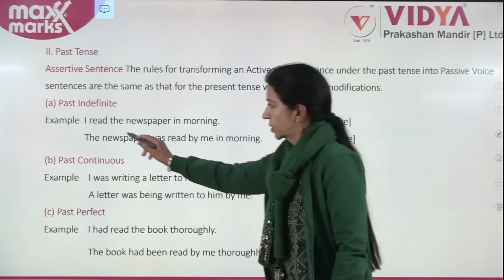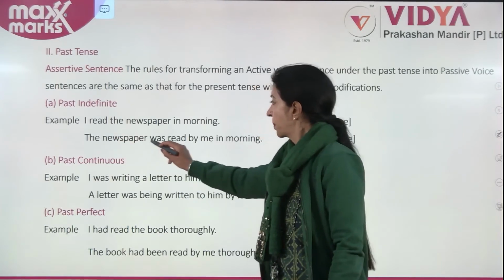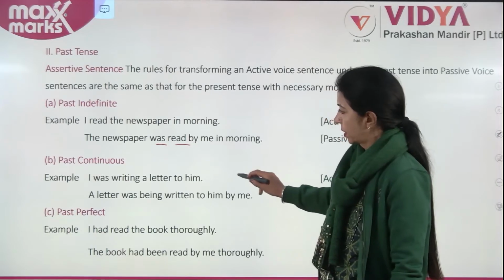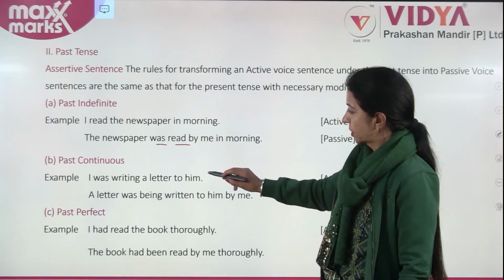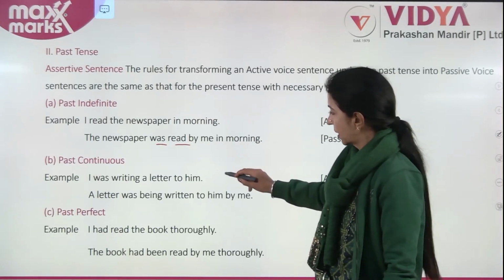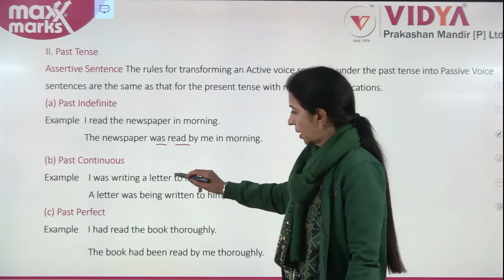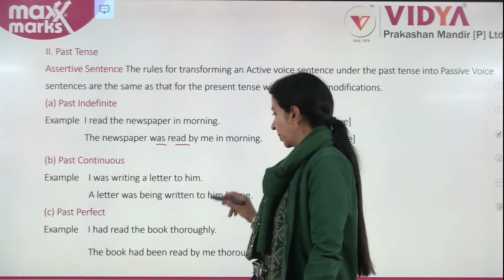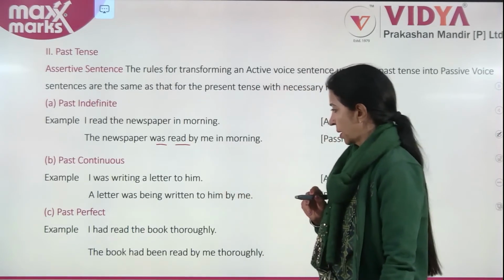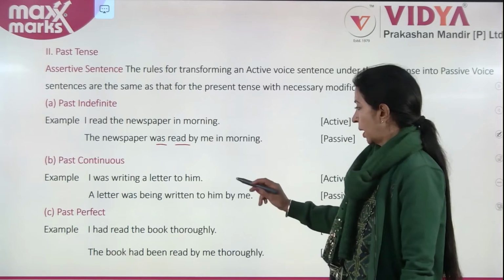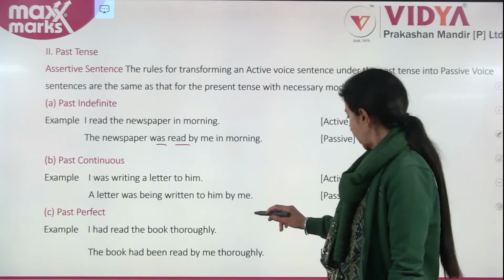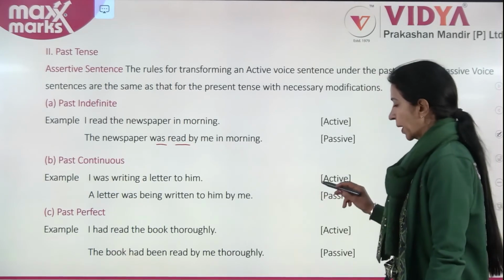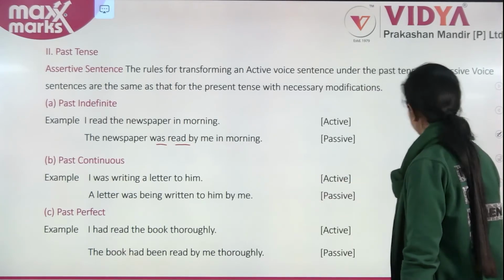The newspaper was read by me in the morning. Past continuous. I was writing a letter to him. A letter was being written to him by me. I had read the book thoroughly. The book had been read by me thoroughly.